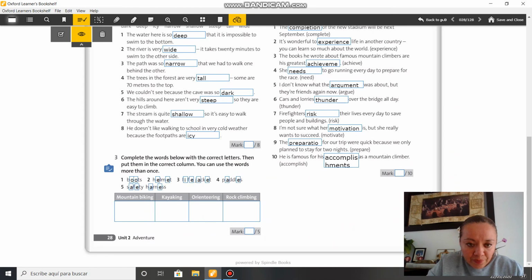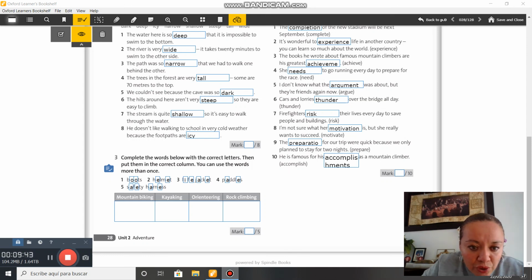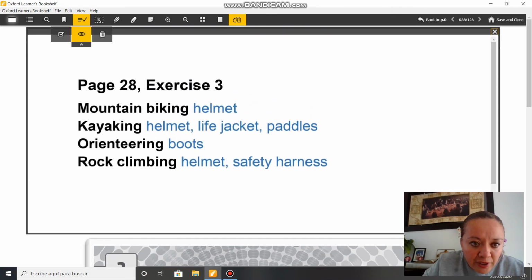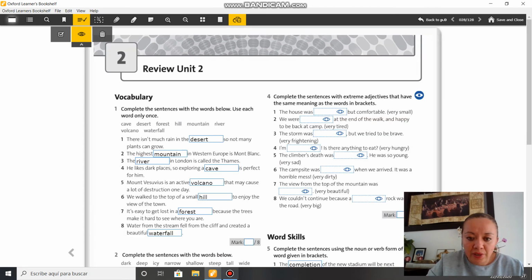Number 3. Okay. And in 3 you have to put the words in the correct column. So here are the answers: mountain biking, helmet; kayaking, helmet, life jacket and paddles; orienteering, boots; and rock climbing, helmet, and safety harness. Okay. Exercise 4.